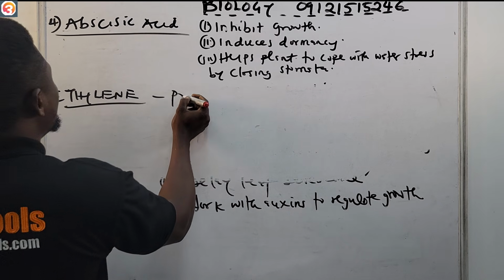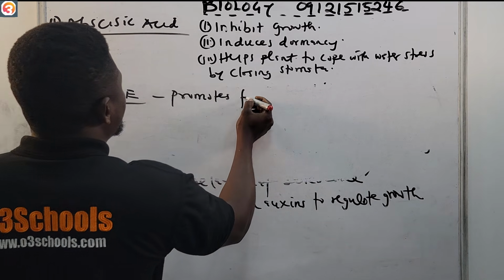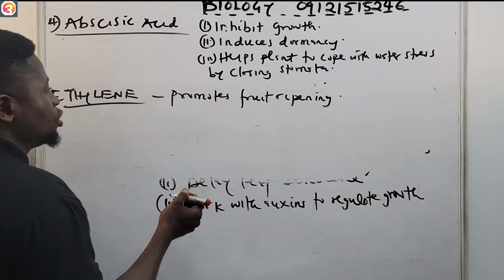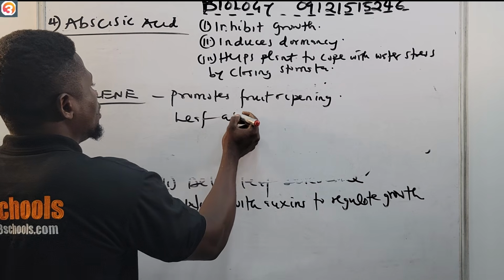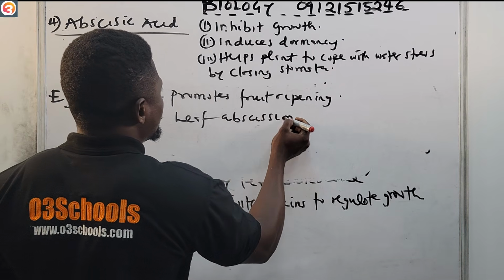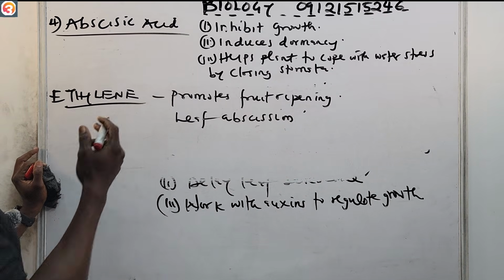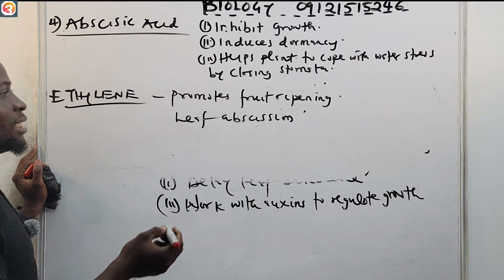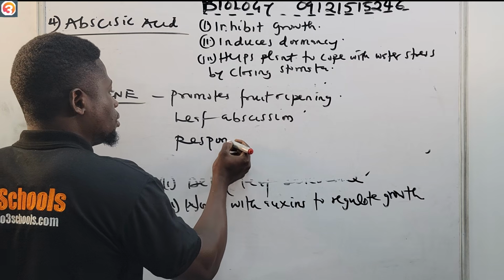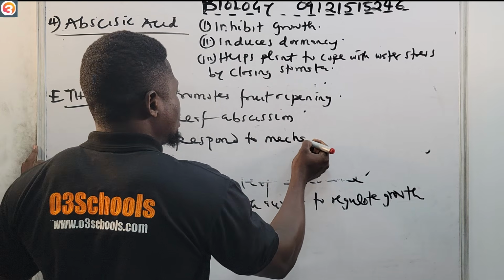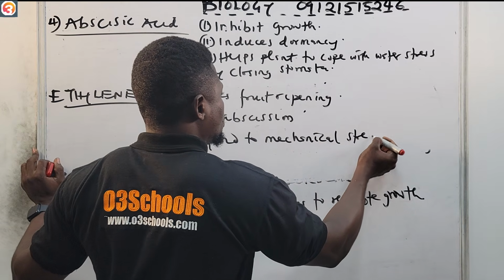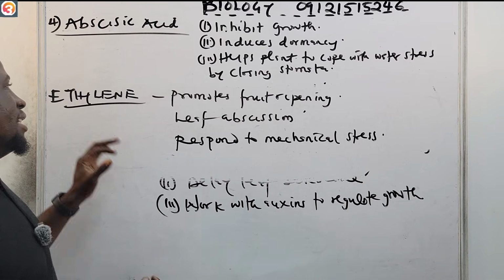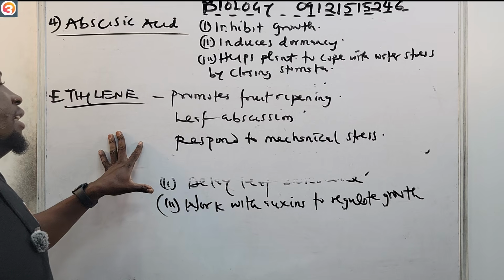Okay, so this one promotes fruit ripening. Also it helps in what? In leaf abscission. All right, so that's what ethylene promotes: fruit ripening, it also helps in leaf abscission, and it helps to respond to mechanical stress. Okay, it helps to respond to what? To mechanical stress. So that's the function of the ethylene.